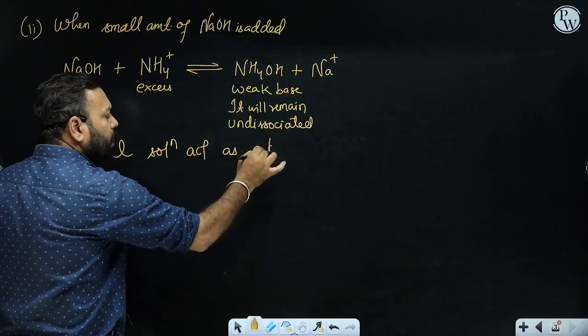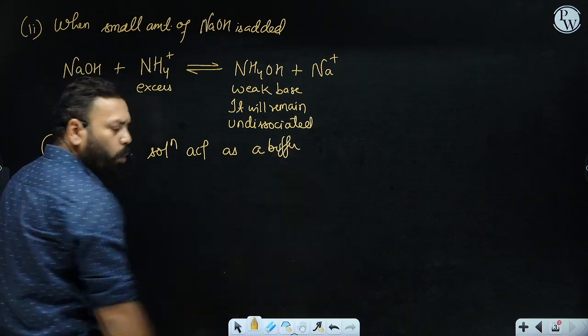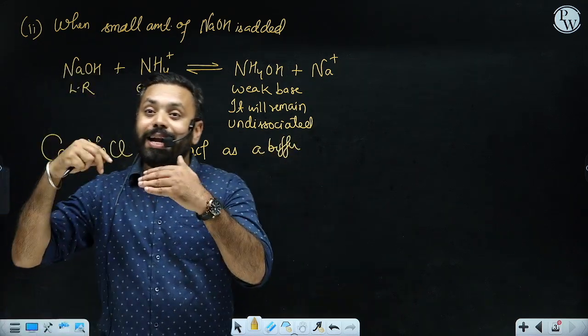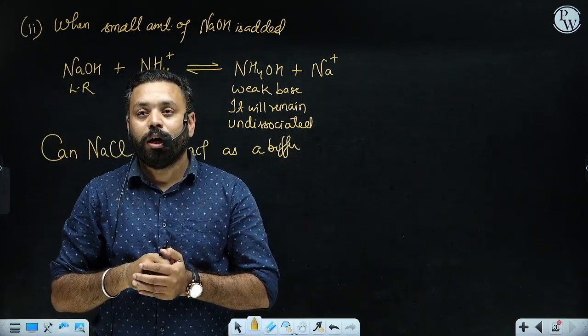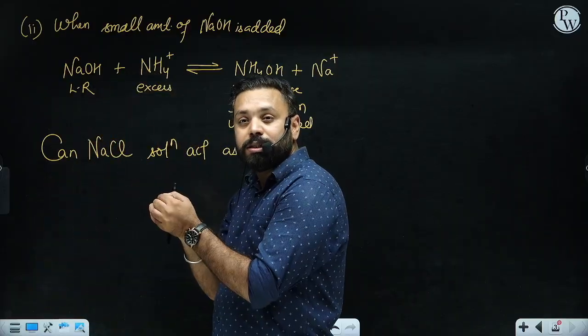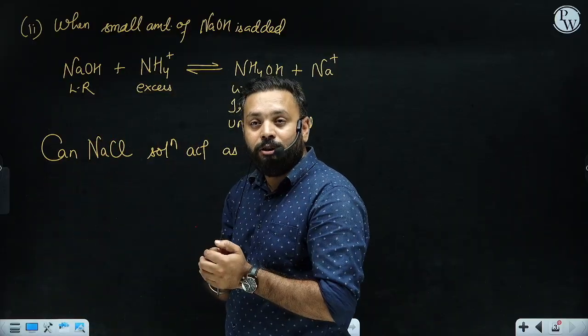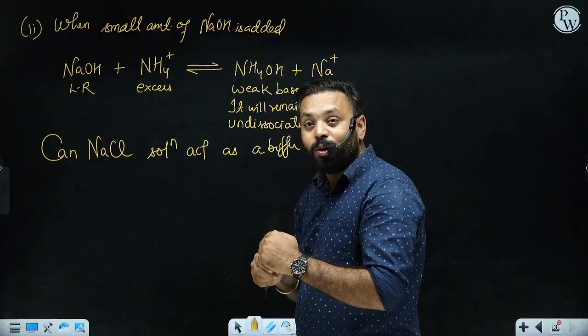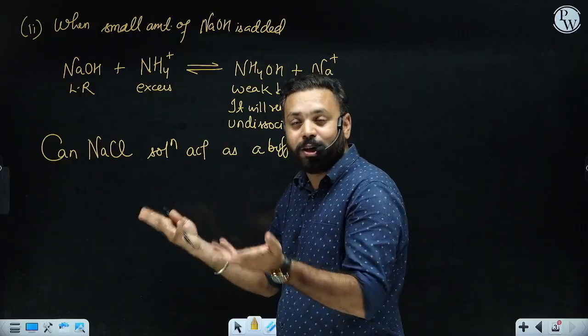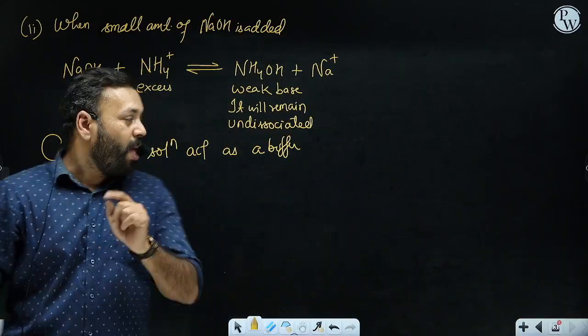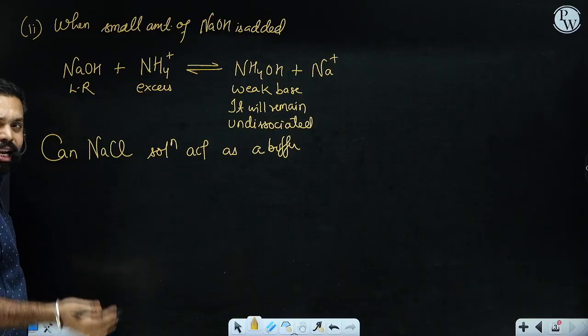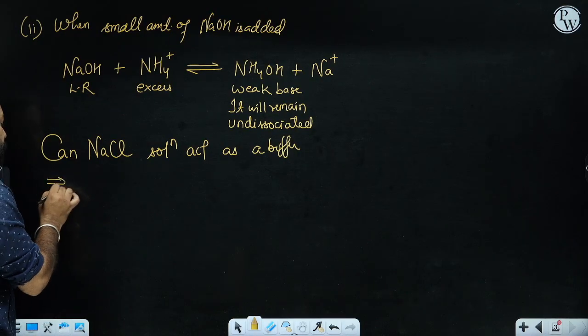How? Sir, because when I am adding H plus, that H plus will combine with Cl minus, and sir, pH will not change. When I am adding OH minus, that OH minus will combine with Na plus, and sir, pH will not change. No, the answer is clearly no. Can NaCl solution act as a buffer? No.